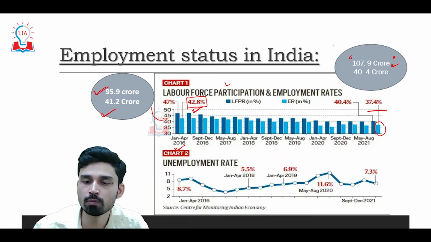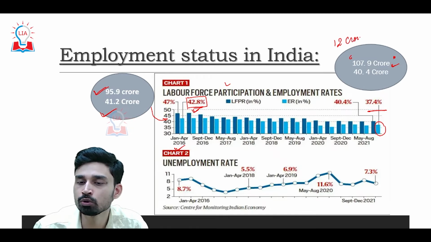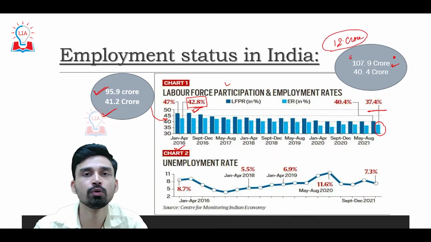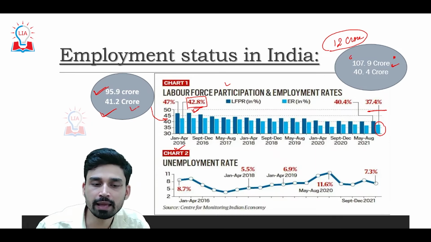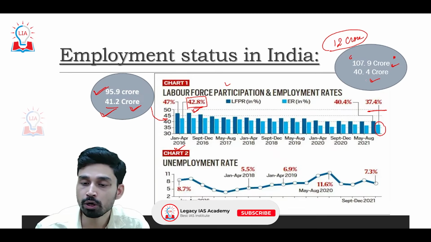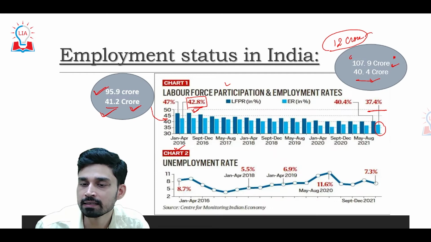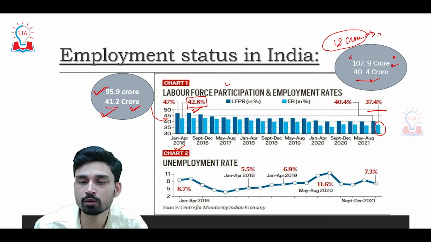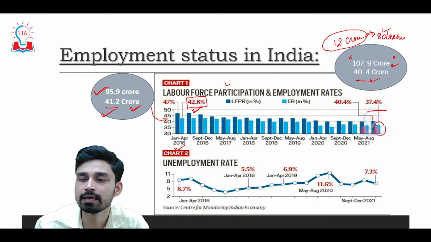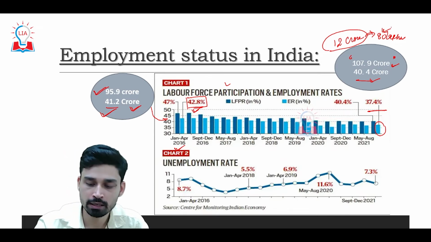That means between 2016 and 2021 we have increased the total workforce of the country by 12 crore. However, if you look at the absolute number of people who are employed, that has declined from 41.2 crore to 40.4 crore. Thus, in the last 6 years, the labor force has increased by 12 crore, while the total number of people employed has declined by 80 lakhs. And that presents a very disturbing scenario as far as the employment-unemployment situation of India is concerned.